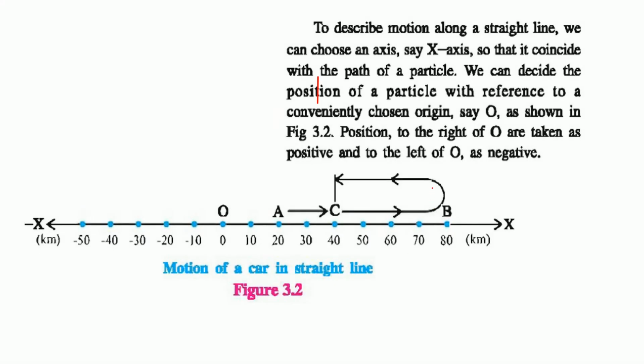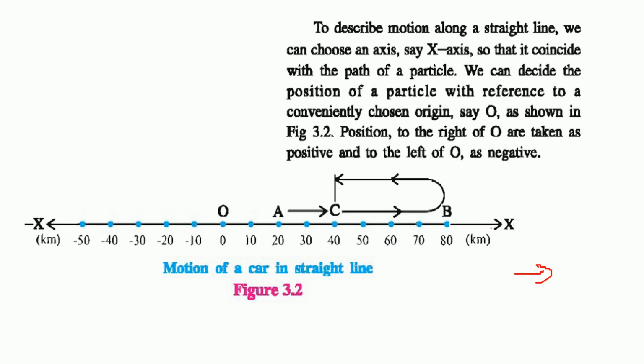Let us describe the motion along a straight line. We will choose an axis and say this is the x-axis. Why are we choosing only one axis? Because in straight line motion, only one of the coordinates changes. Say x is the direction in which the particle or object is changing its position or moving. So the x-axis we have taken coincides with the path of the particle.